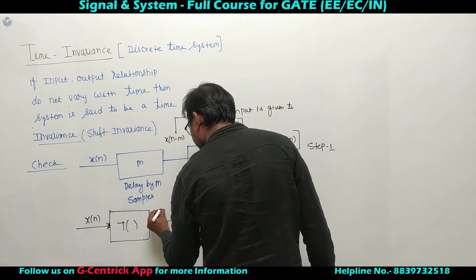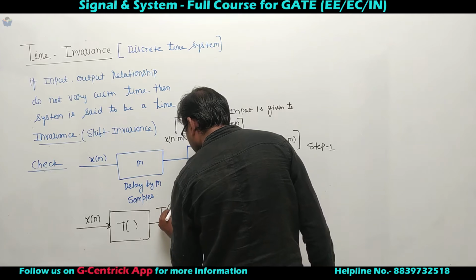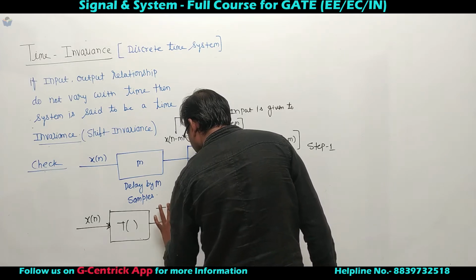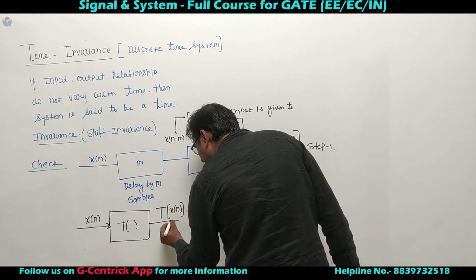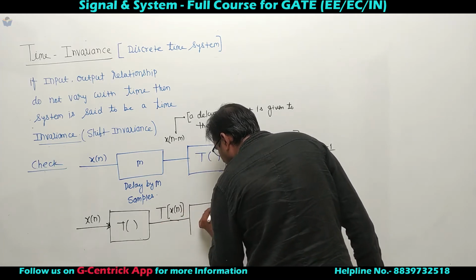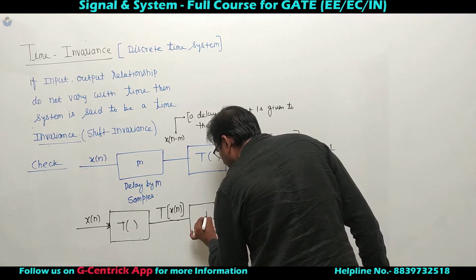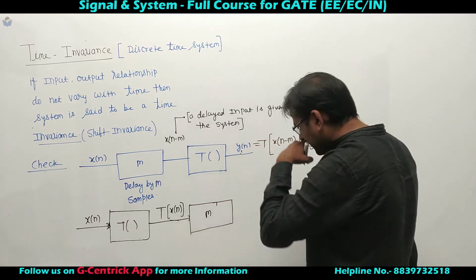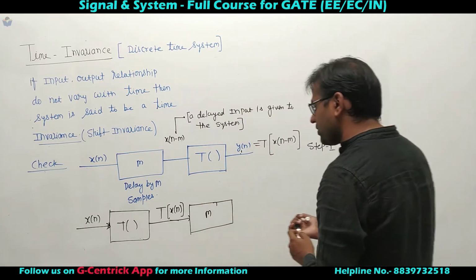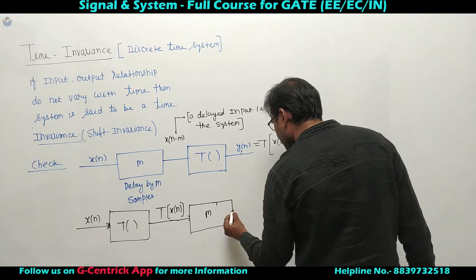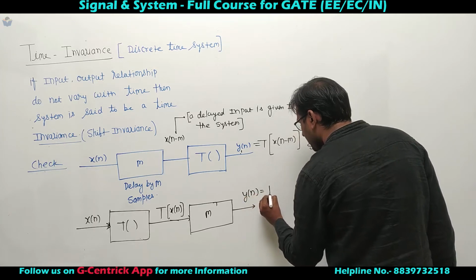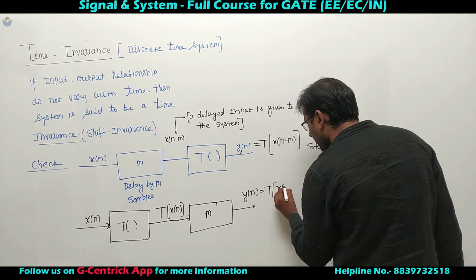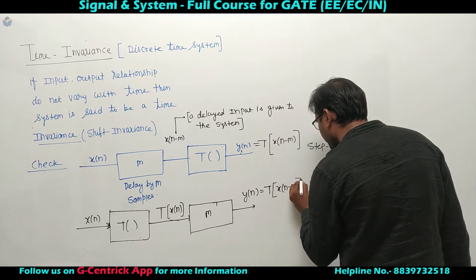Output of the system is T times of x of n. Now I am delaying the output by m samples. So I should say, what is the output of this? I can say y of n equal to T times of x of n minus m.